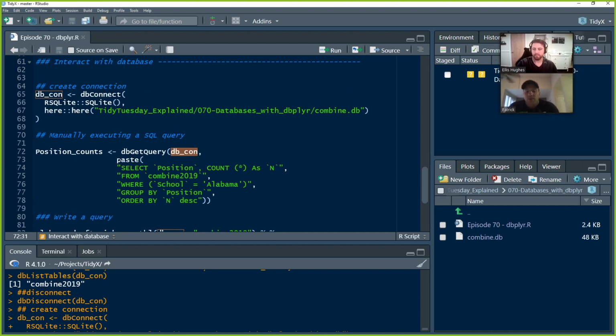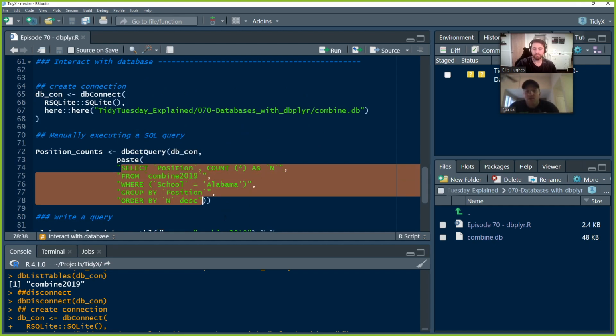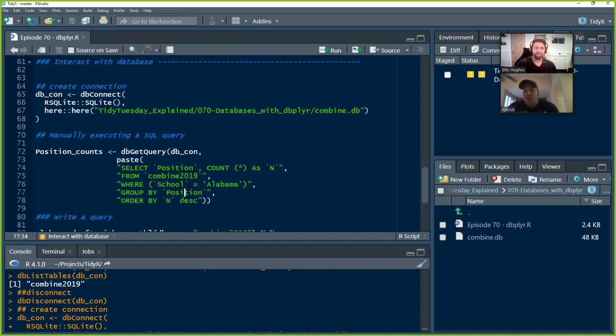The SQL query looks a bit funky for anybody who's never written SQL. It's the most bizarre thing. When you write tidyverse, to me, it's very intuitive. You say, this is the data frame that I want, and then from that data frame, I want to select these columns, group by this, and do these aggregations. SQL is super backwards.